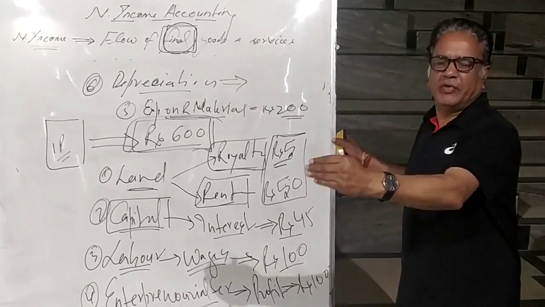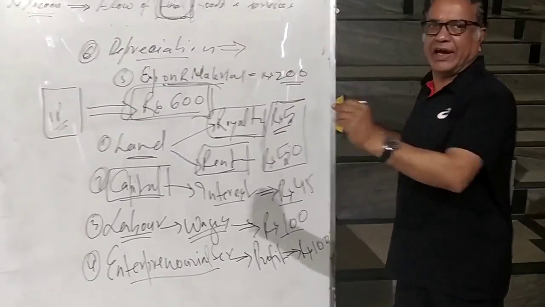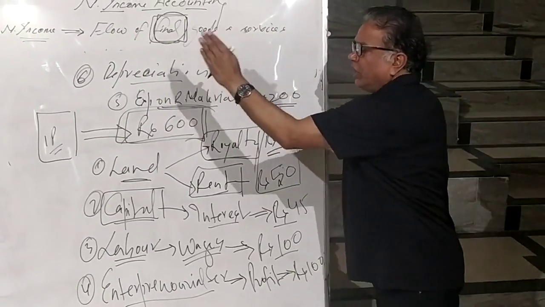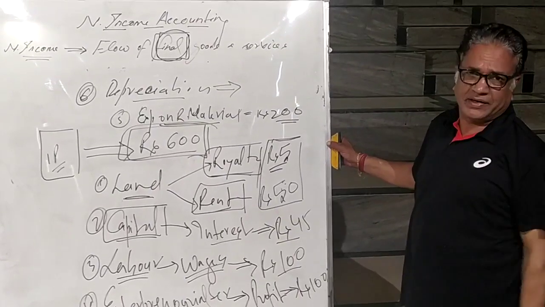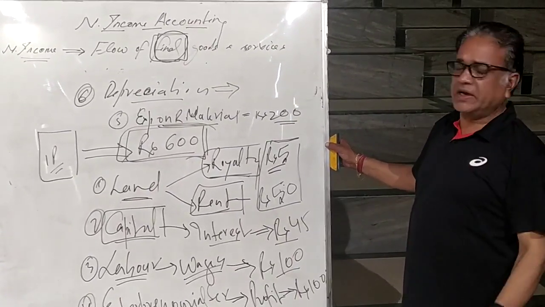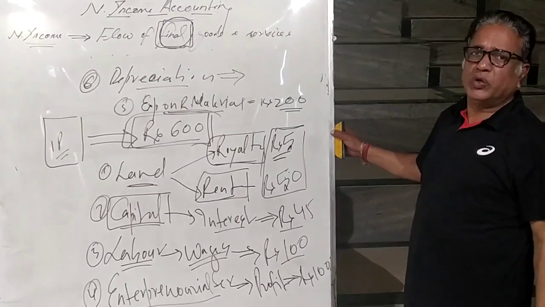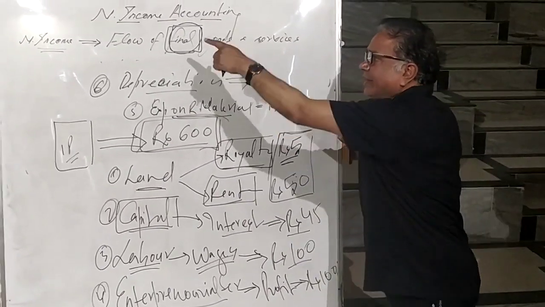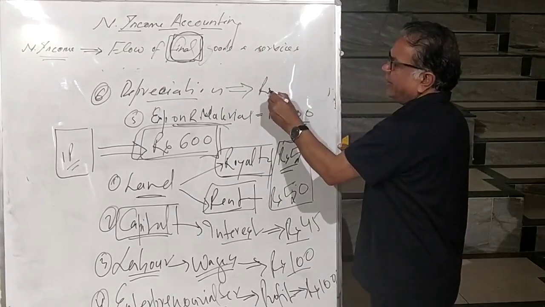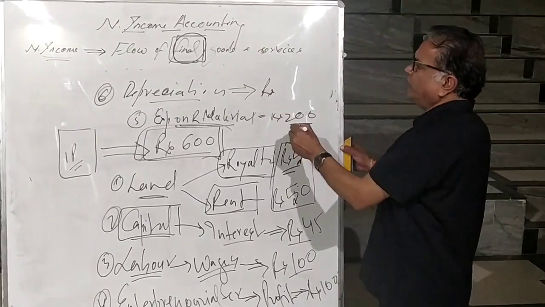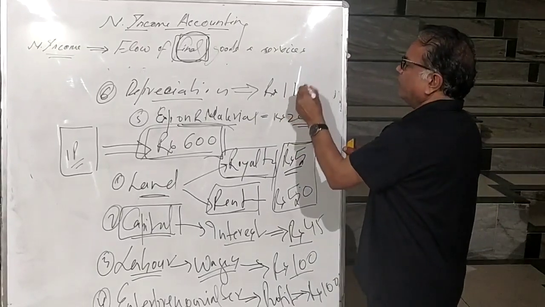There may be wear and tear, accidental damage, or change in technology. So whatever machine you are using, its value is going to decrease. That is called depreciation. Whatever loss in value, you add in the value of output. Suppose this loss in value per packet comes to rupees 110.